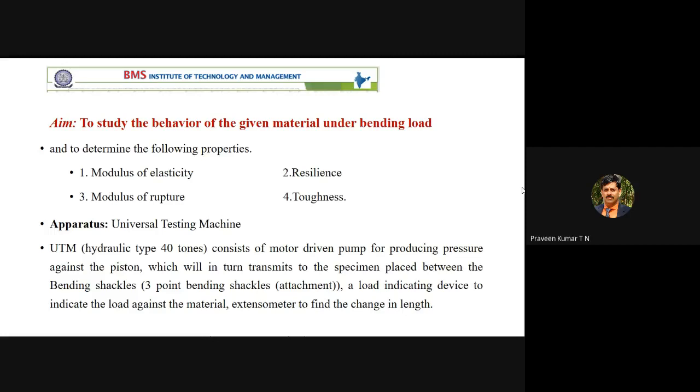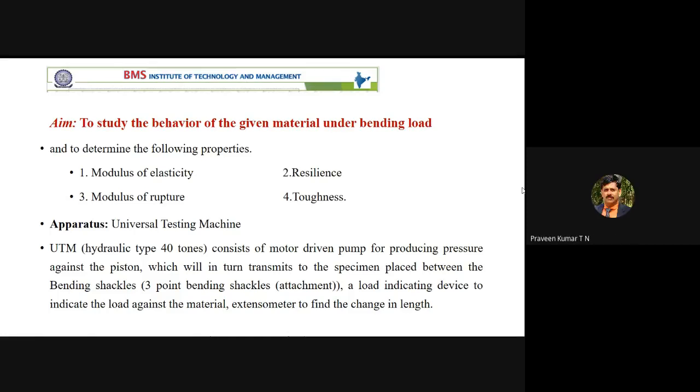There may be a small amount of horizontal force, but which direction are the major loads acting? Is the beam elongated in the horizontal direction or in the transverse direction? My question is very simple. You have a beam, or you take one small stick and support it at both ends, and apply the load at the center. Is your deformation along the length of the stick or perpendicular to the longitudinal direction of the stick? Which direction?